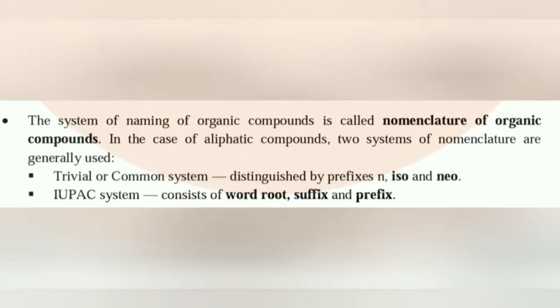Nomenclature of organic compounds. The system of naming of organic compounds is called nomenclature of organic compounds. In case of aliphatic compounds, two systems of nomenclature are generally used. Trivial or common system, distinguished by prefixes n, iso, and neo. The basis of naming organic compounds by the trivial system is its source, properties, Latin or Greek origin of compound. The next is the IUPAC system, which consists of word root, suffix, and prefix. IUPAC names take up only one molecular structure of the compound and assign only one name to the compound.